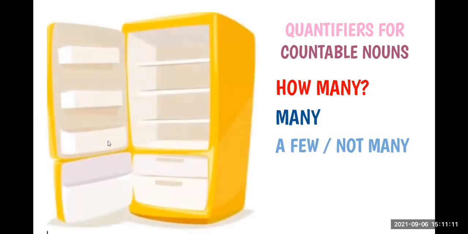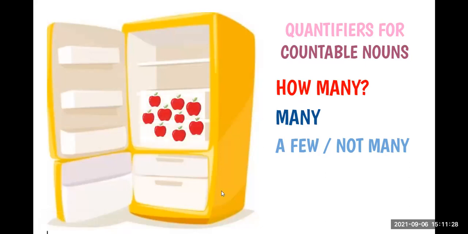So pay attention to this. Here we have a, how do you call this? Fridge. Here we have a fridge and the fridge is empty. As you can see, it doesn't have anything inside. And then we have, what are these? Apples. Okay. So how can you ask a question about this picture? ¿Cómo podríamos hacer la pregunta? How many apples are there in the fridge?